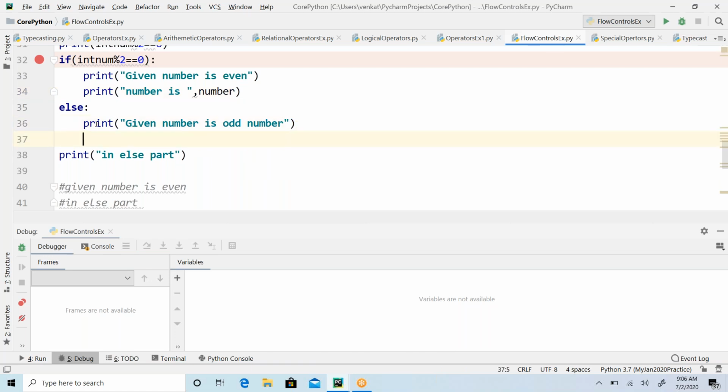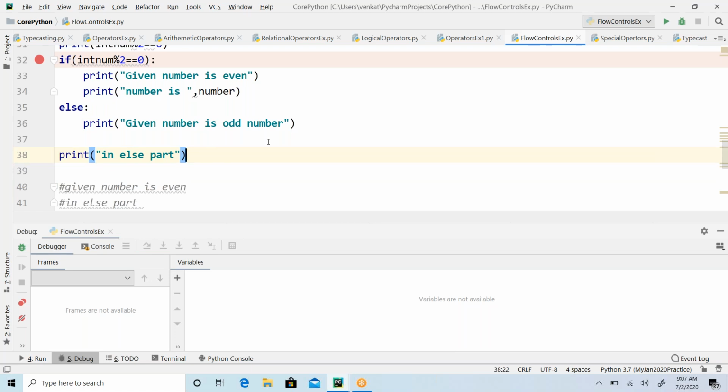When you look at this else block, this line is maintaining one tab space, but this one is not, meaning it is not related to the else block. It is out of the else block, so unconditionally this will always execute.